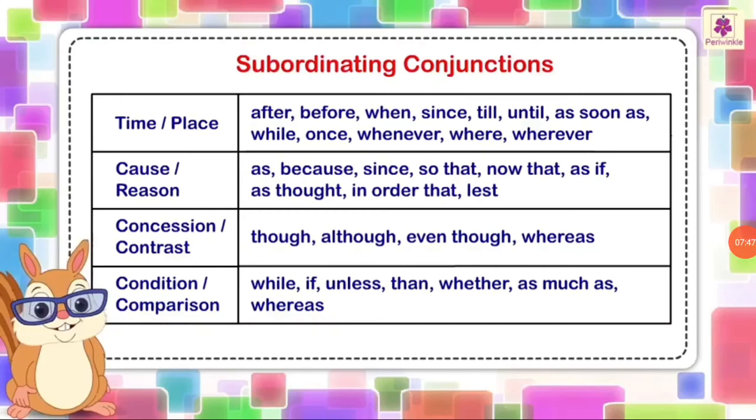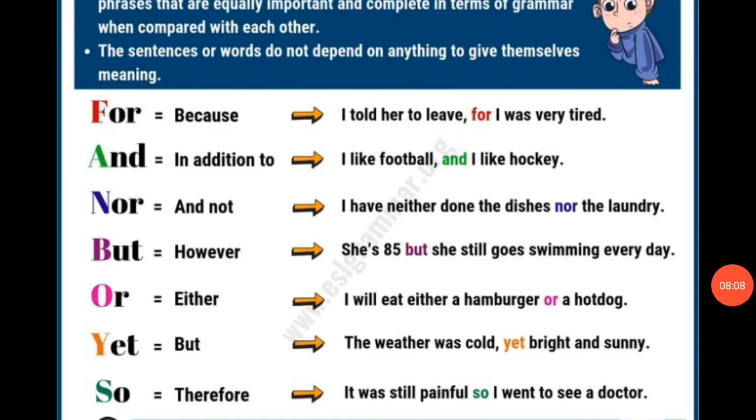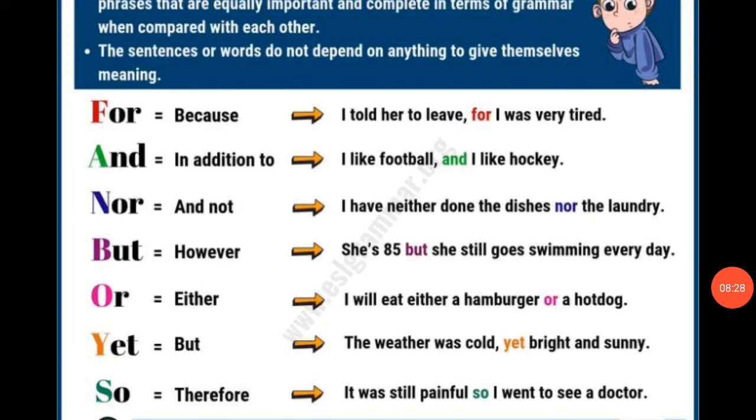So students, I hope you understand the topic of conjunction. As you know, for the coordinating conjunctions, you just keep FANBOYS in your mind, okay? Because all the first letters make it: F, A, N, B, O, Y, and S. It becomes FANBOYS. So it will help you to learn which words are used as coordinating conjunctions.